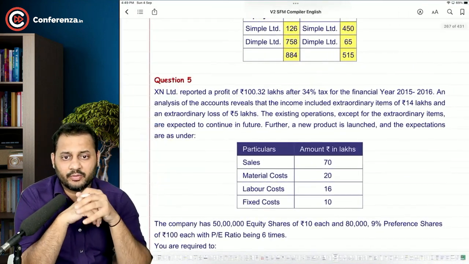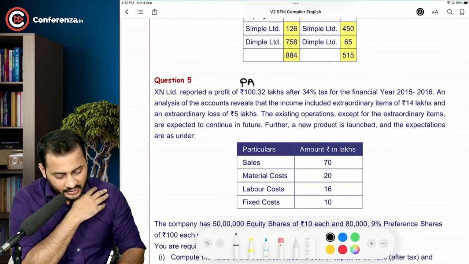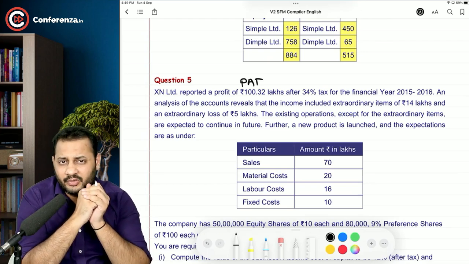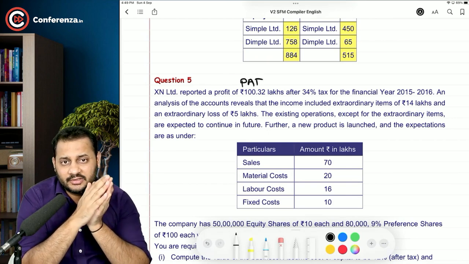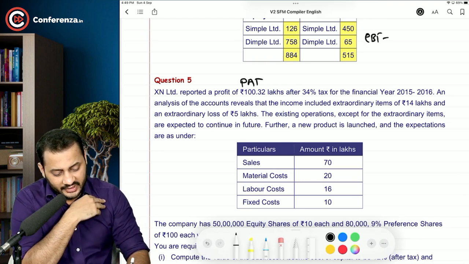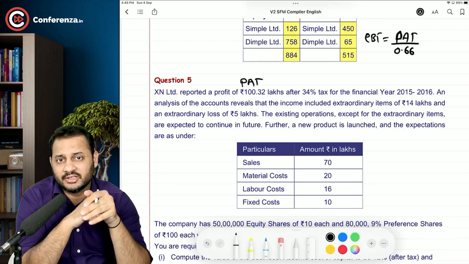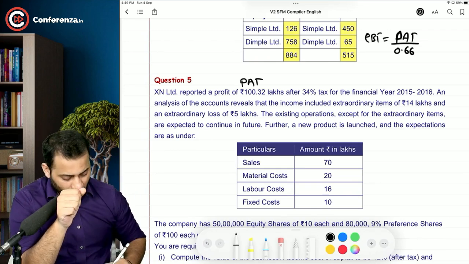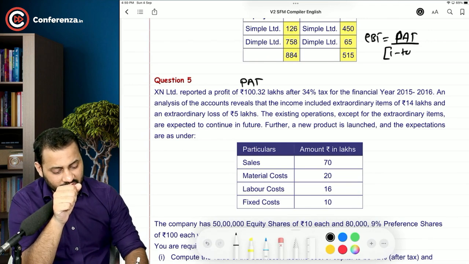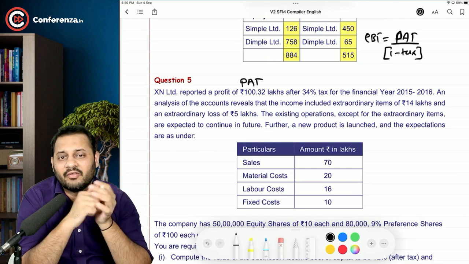XN Limited reported a profit of 100.32 lakhs after 34% tax. So this is profit after tax, right? Can we calculate profit before tax with the tax rate given to us? Yes, sir. Because 34% has been deducted and after that 100.32 has been arrived. We can easily calculate profit before tax as profit after tax divided by 0.66. Just understand this process. Because 34% is the tax, so the balance amount is 66%, or we can always write it like this, 1 minus tax. So this is the formula for calculating profit before tax out of after tax.